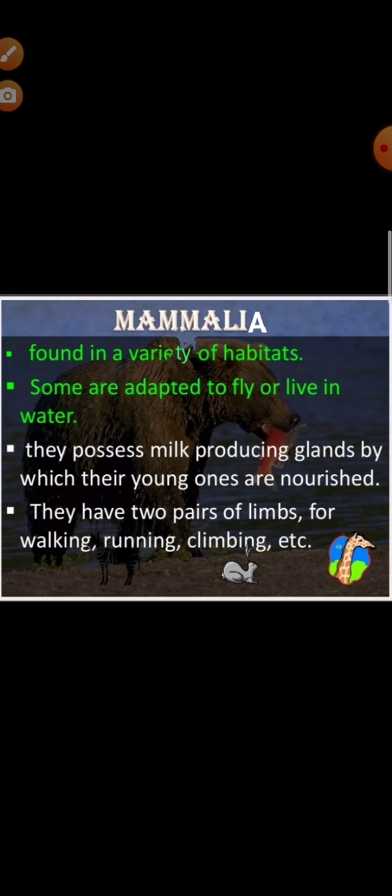Our next class is class Mammalia. Mammae means breast. These animals are warm-blooded or homeotherms. Body is divisible into head, neck, trunk and tail, and body is covered by hair, which is a unique feature in the animal kingdom. How is their skin? Skin is impervious to water. It is provided with sweat gland and sebaceous gland. Skin has a role in the regulation of the body temperature. Presence of external ear or pinna is a characteristic feature of this class Mammalia.